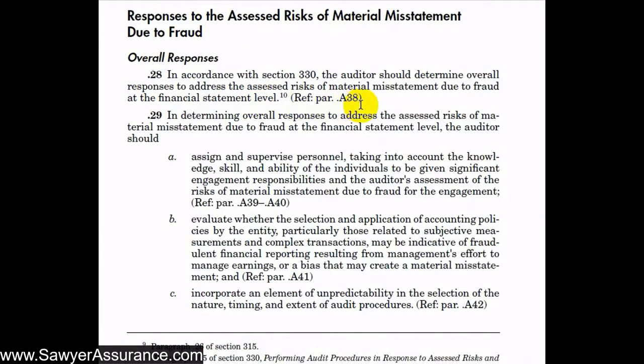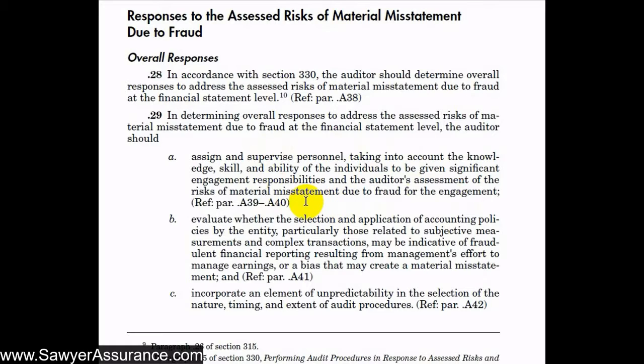So these are risks that are pervasive across the entire financial statements and not necessarily at an individual account, disclosure, or transaction class. To determine our overall responses to address those risks, we should assign and supervise personnel, taking into account the knowledge, skill, and ability of those individuals. We should give more experienced or skilled individuals the task of assessing and responding to the risk of material misstatement due to fraud for the engagement, because they would be better able to assess those risks and respond to them appropriately.